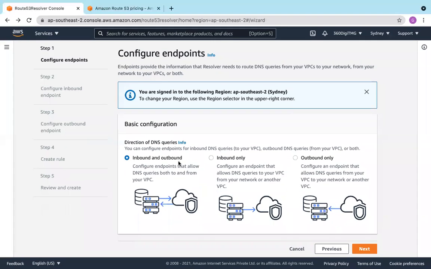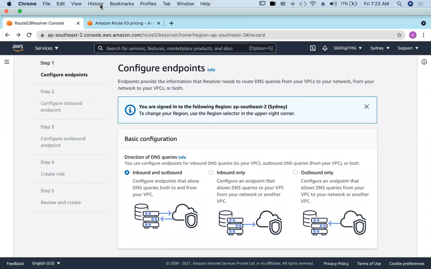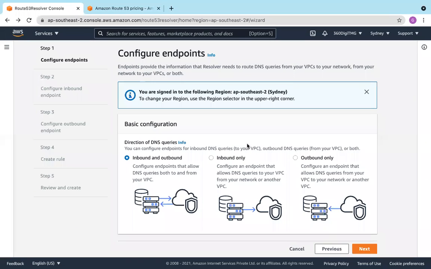Okay, we are talking about this one, right? So to add certain networks, if traffic is coming from certain networks, and we want the DNS resolver to route the traffic internally within the VPCs, then we use this DNS resolver.